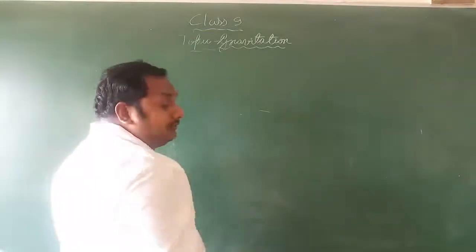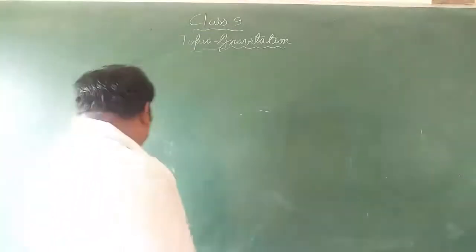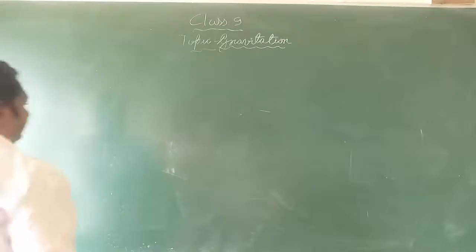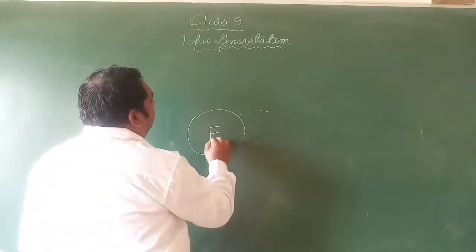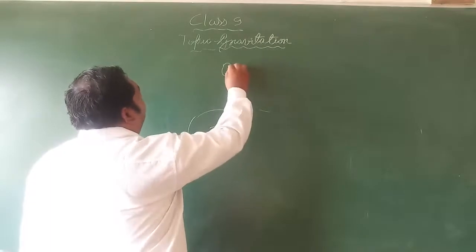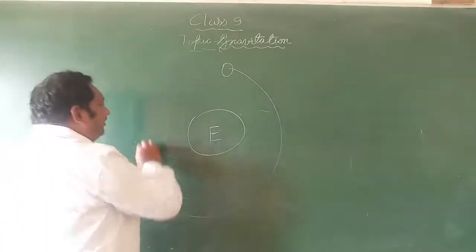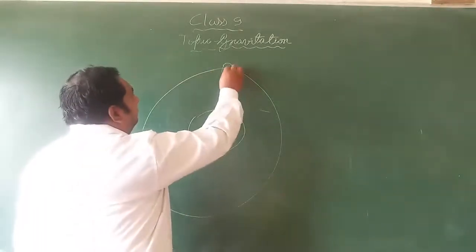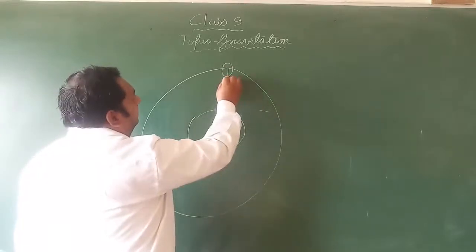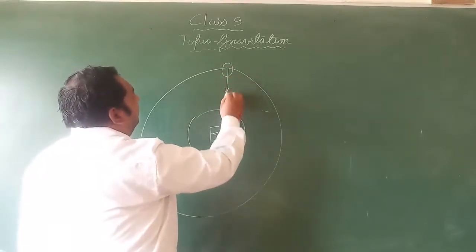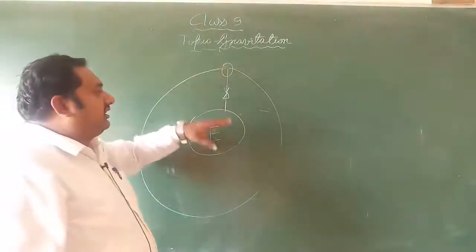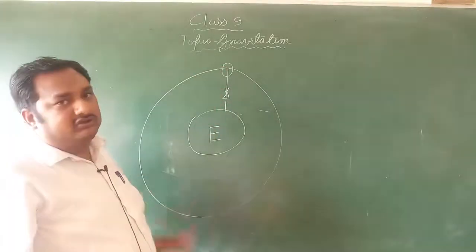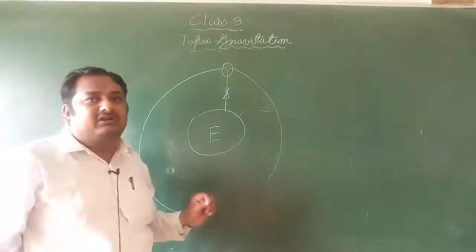You know that Earth is revolving around the sun, and the moon is revolving around the sun, and planets are revolving around the sun. So one term is known as the centripetal force. Suppose this is the Earth, and this is the moon, which is revolving around the Earth. There is a gravitational force between the Earth and the moon. The moon is attracting the Earth, and Earth is attracting the moon. So action and reaction are equal and opposite.